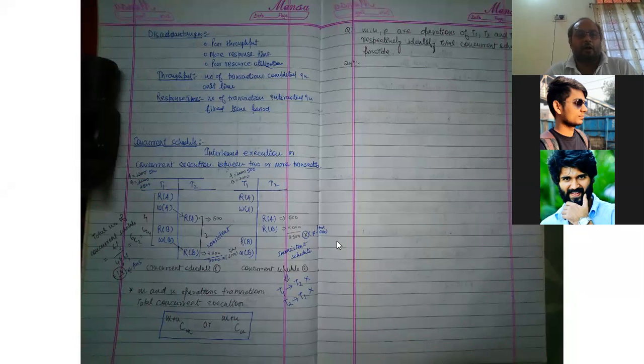So now I'm saying how many concurrent schedules are possible over here. Suppose this is the transaction. How many concurrent schedules are possible? That I will show you in the next page.